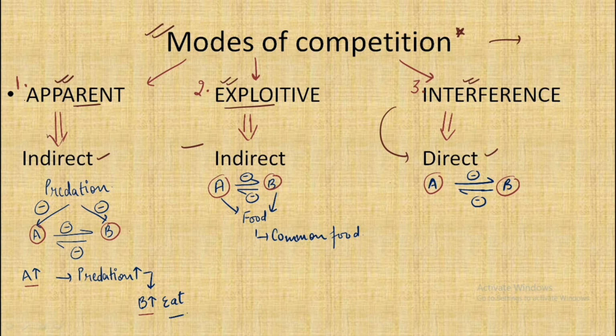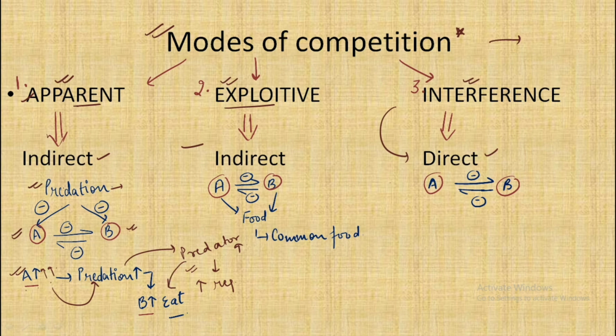In case of apparent competition, consider that the predator preys on both species A and species B. Consider species A is in very large number, so as a result there would occur more predation, and because of more predation the predators' number would increase in nature, which would result in more requirement of food by these predators, and hence these predators would go and eat the second species.